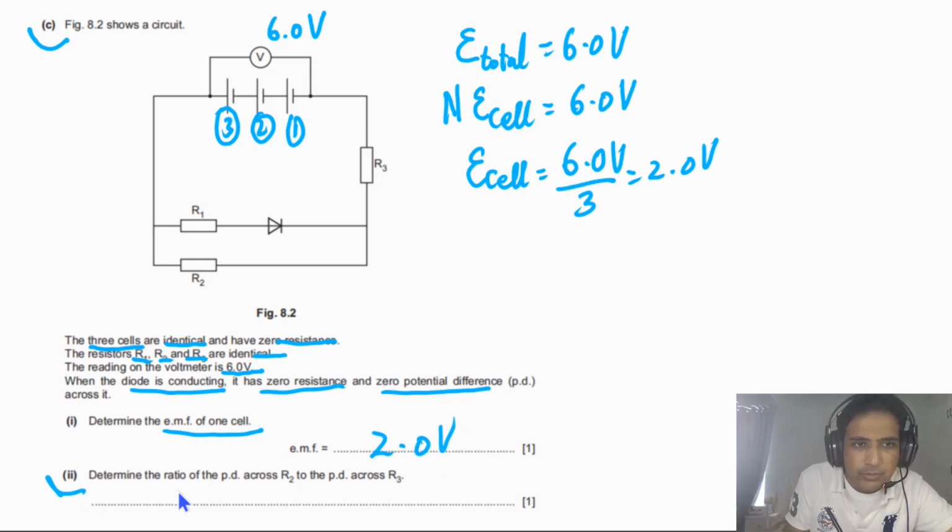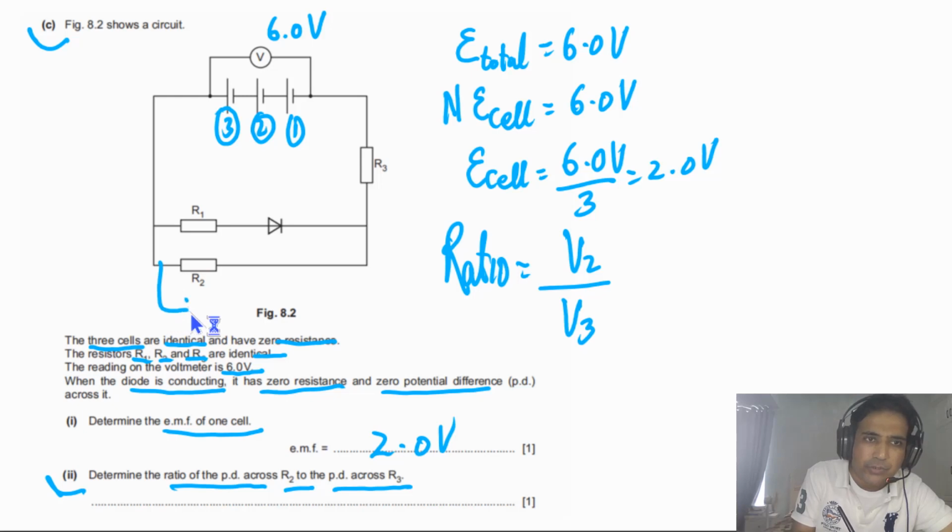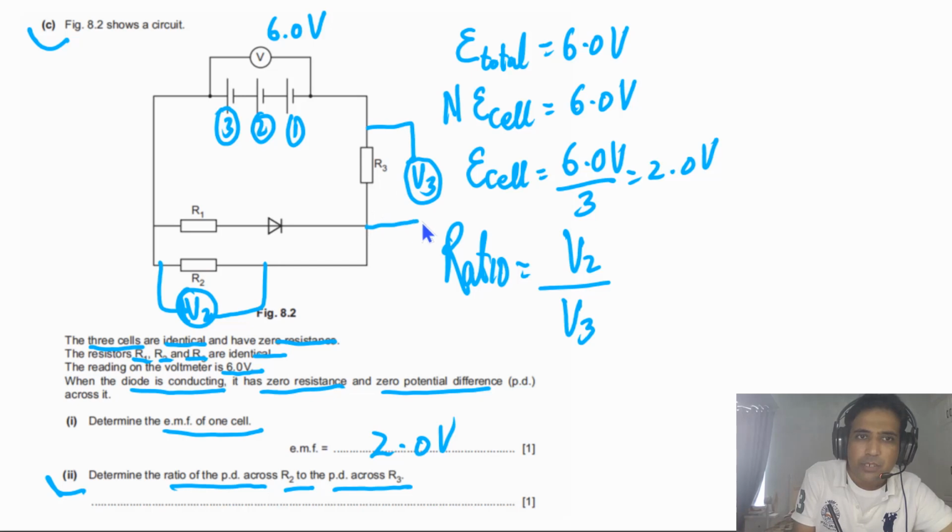Second part says determine the ratio of PD across R2 to the PD across R3. So it simply means that we need to find the ratio between V2 and V3. V2 is the PD across R2. So we can say this one is V2, the PD across this second resistor. And here we can write V3. So this is the PD across R3.